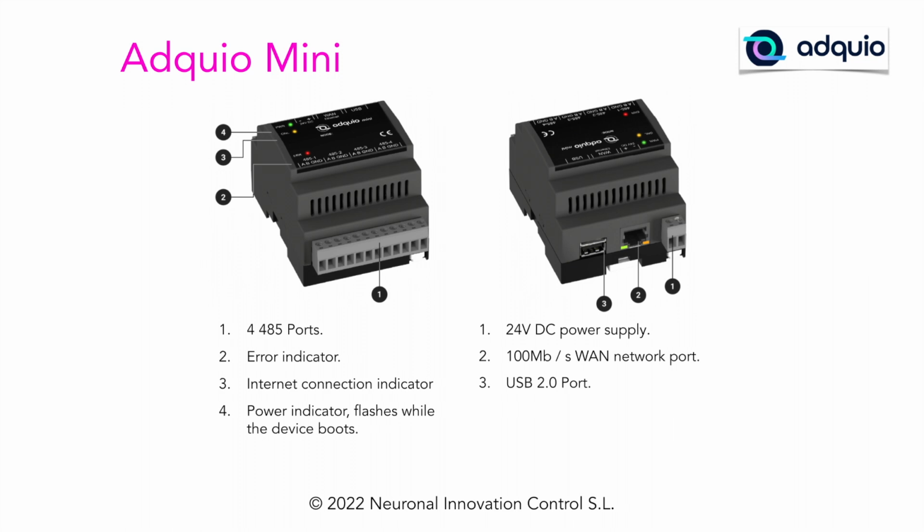Let's see its details. We start at point 1 with its 4 485 ports, with support for Modbus and BACnet protocols, just like its two predecessors. Next we have the error indicator. At point 3 we have a LED that tells us that the device is connected to the internet. And finally on this side we have the power LED. On the other side we have, at point 1, the 24 volts direct current power connector. Next we have the Ethernet port that allows you to connect to the internet or to other devices in distributed installations. And finally, we have a USB port where an external storage medium is always inserted that allows you to store data in case of loss of internet connection.